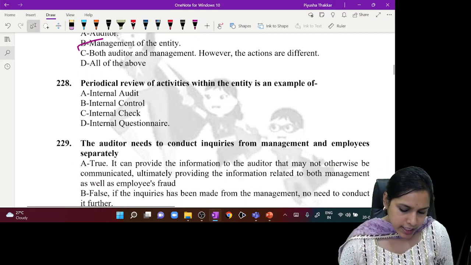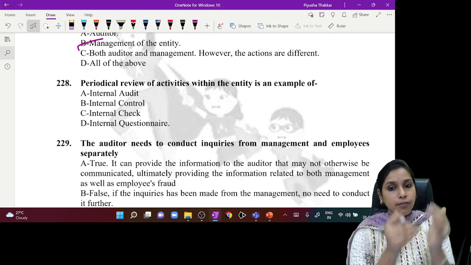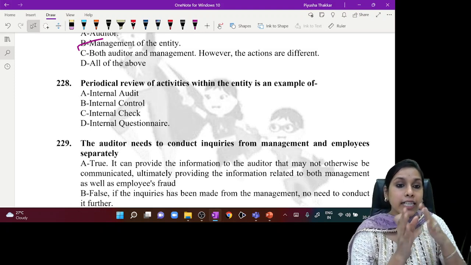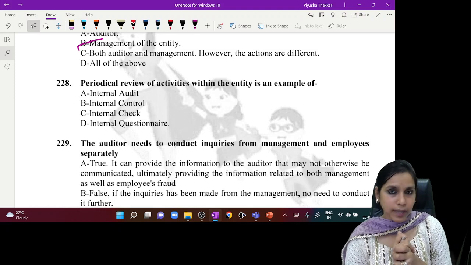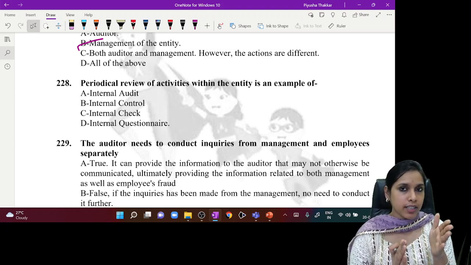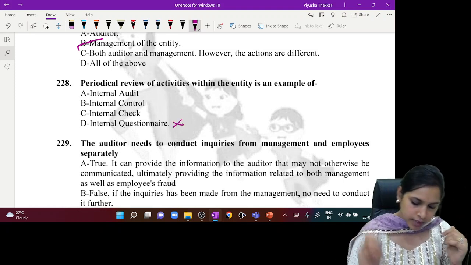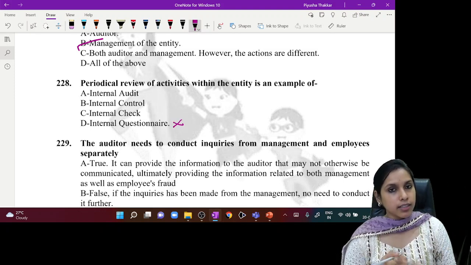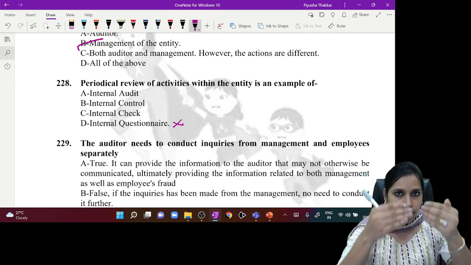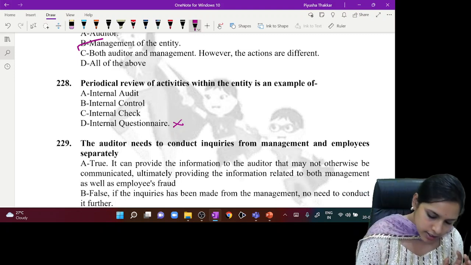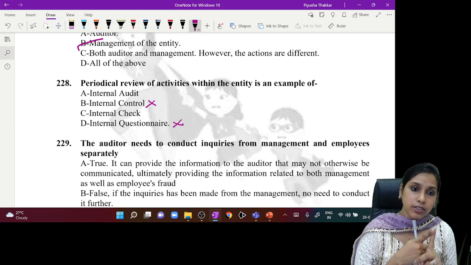Further, periodical review of activities within the entity. So here activities which are performed within the entity are periodically reviewed. Now, is it internal audit, internal control, internal check or questionnaire? When we speak of questionnaire, questions have been given which need to be answered as yes, no or not applicable. So this is not the answer. Internal control is the activities which are being performed and the controls on those activities. So this is definitely not the answer. Now the question is between internal audit or internal check.